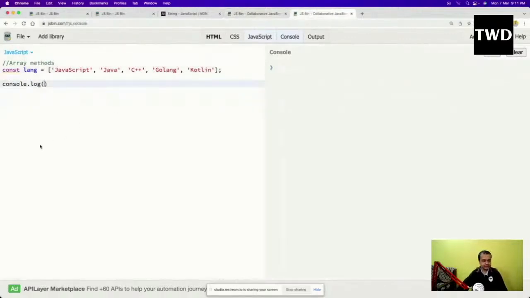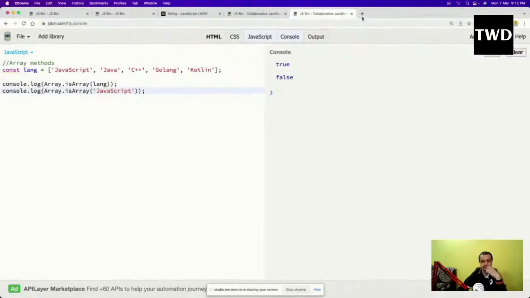So console.log is there, and here it is Array.isArray(lang). So what is this? This Array.isArray(lang) I am doing will check whether the passed thing is an array. So this lang I am passing, it will check whether it is an array or not. So it is true. It is actually an array. But if I pass JavaScript here, see now what will happen? It is false because I'm passing a string.